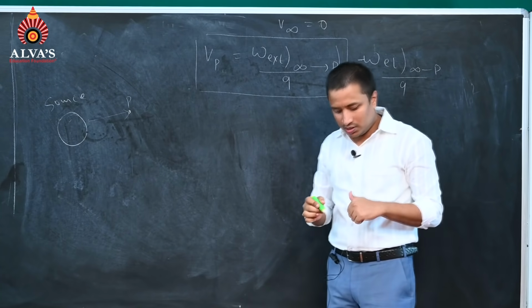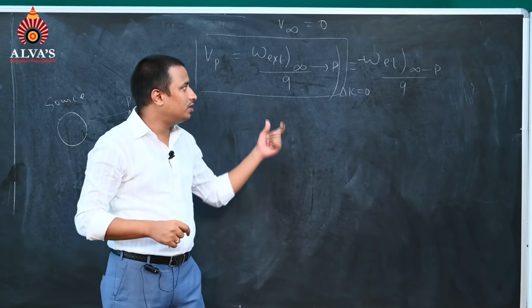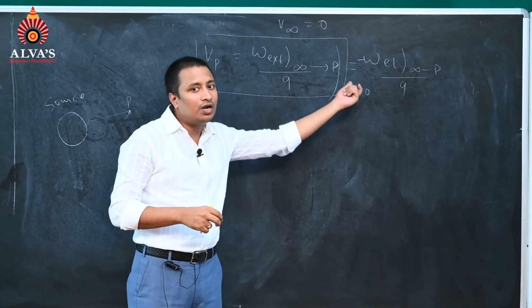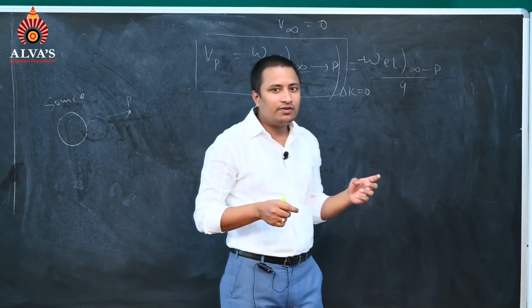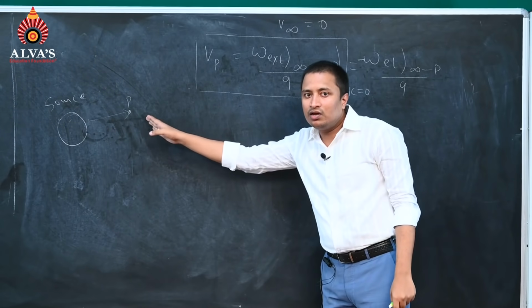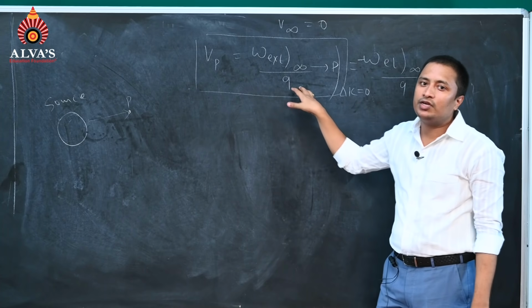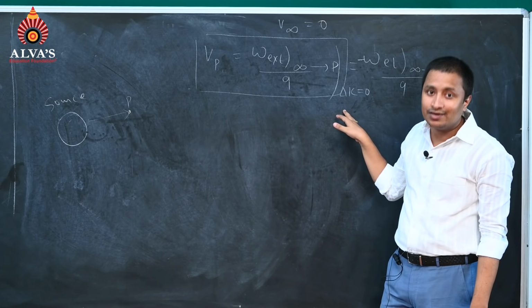If there is any change in kinetic energy, that will be a loss in kinetic energy. The total amount of work we have done to push that charge from infinity to this point P will not be completely transformed into potential, while some amount of energy will also be lost as kinetic energy.